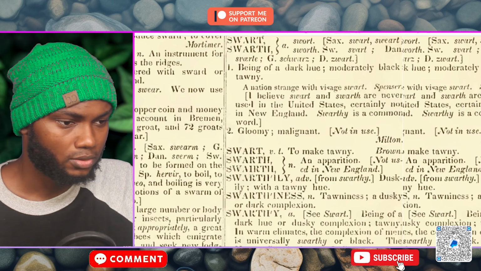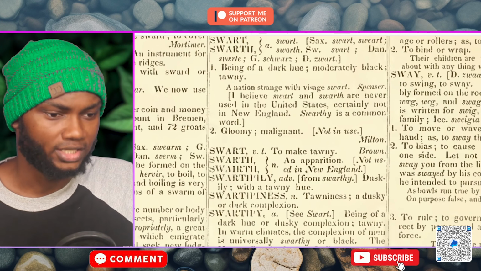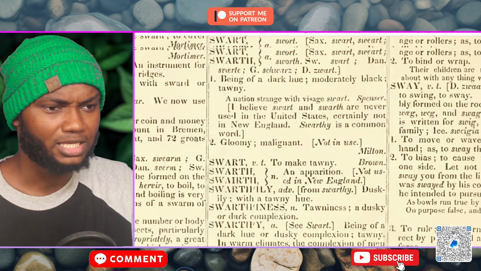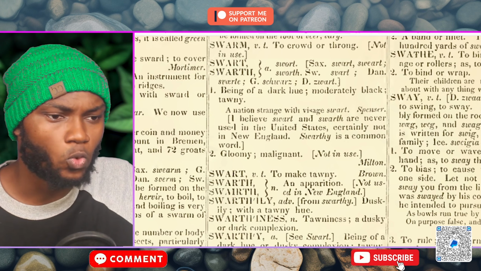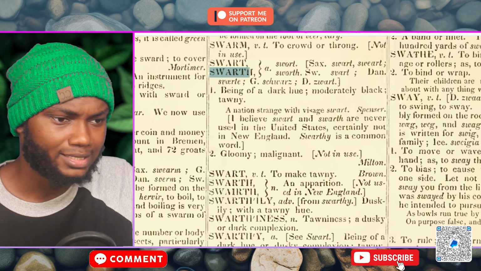I want us to see the definition of a word called swarthy. Okay, so guys, we have gone to the definition of the word swarthy. Before we get to swarthy, let's see the definition of some of the words above. Let's start with this one. Swarth, right here. Can you see swarth? Let's see what it means, guys.